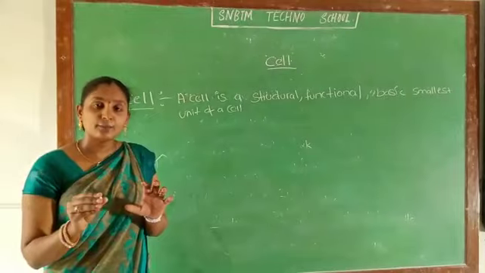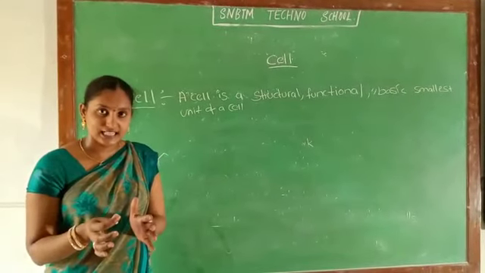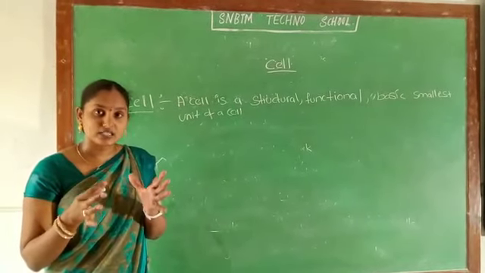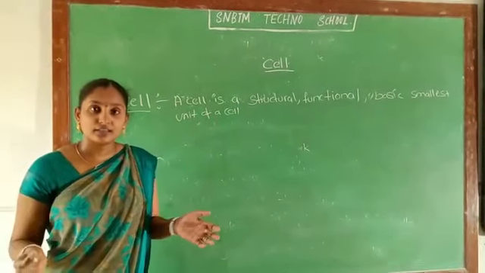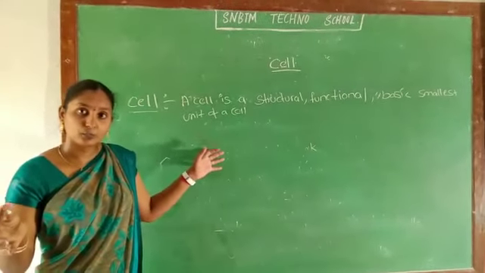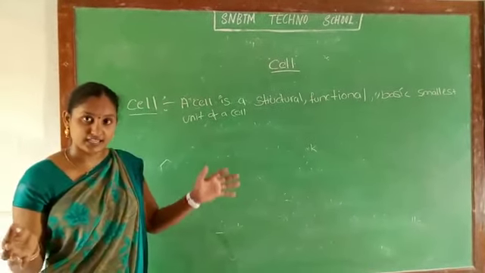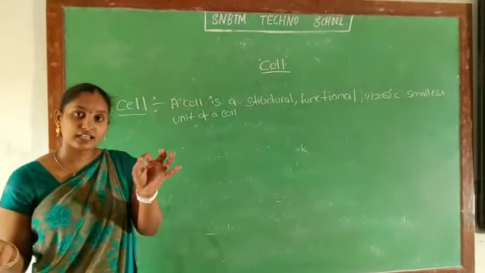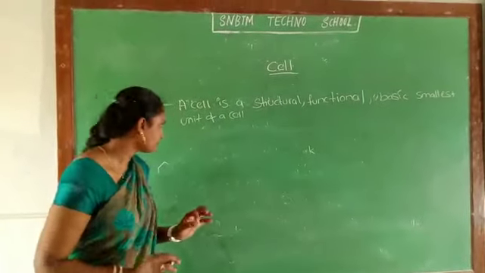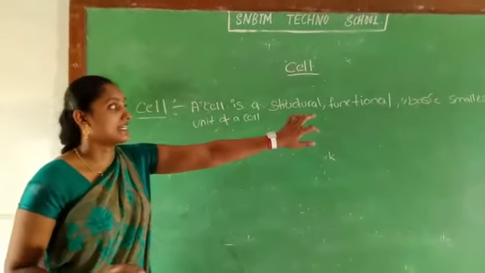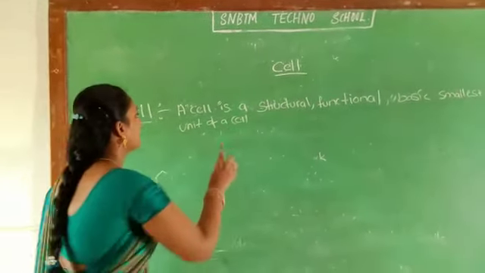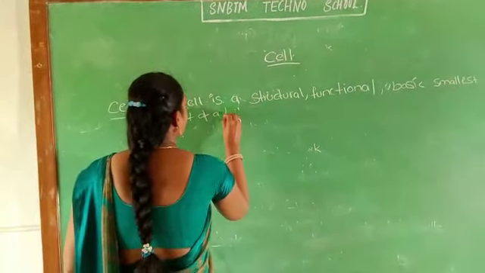In the same way, by getting together of cells, by multiplying of cells, a huge organism is formed. A wall is made up of bricks, and the smallest unit of a wall is a brick. In the same way, the smallest unit of an organism is a cell. So we call it the basic and smallest unit of life.